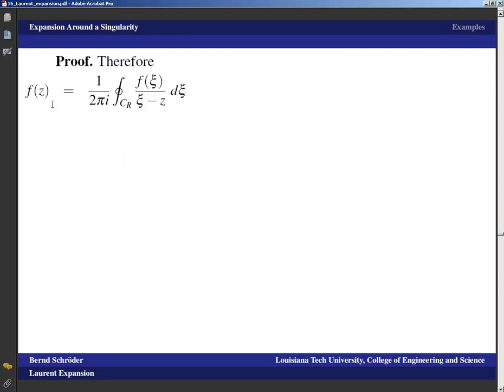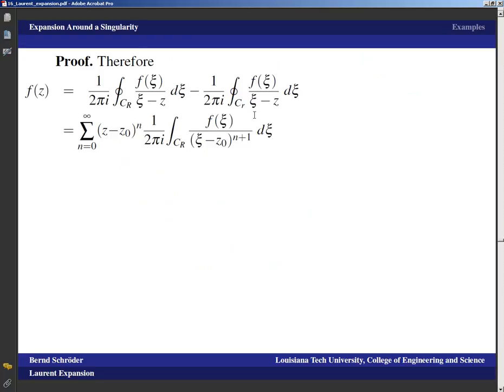And so that means that f of z is equal to the first integral over the outer circle minus the second integral over the inner circle, which were the sum n equals 0 to infinity of (z minus c0) to the n times 1 over 2 pi i integral over C sub R of f of c divided by (c minus c0) to the n plus 1 dc.